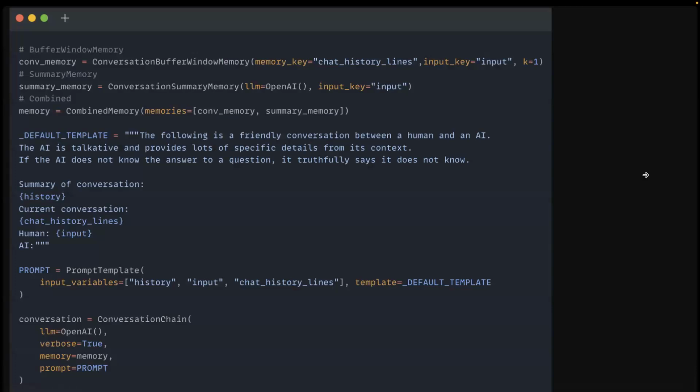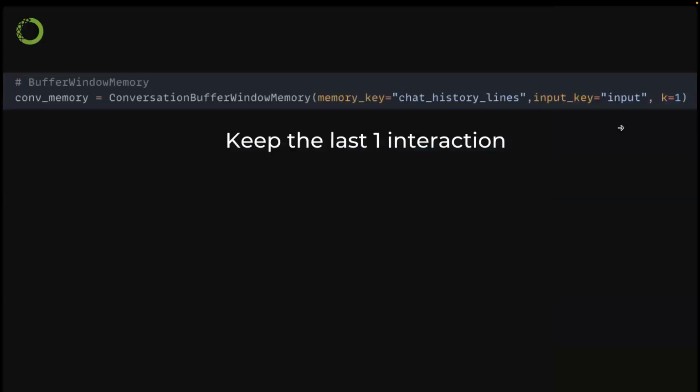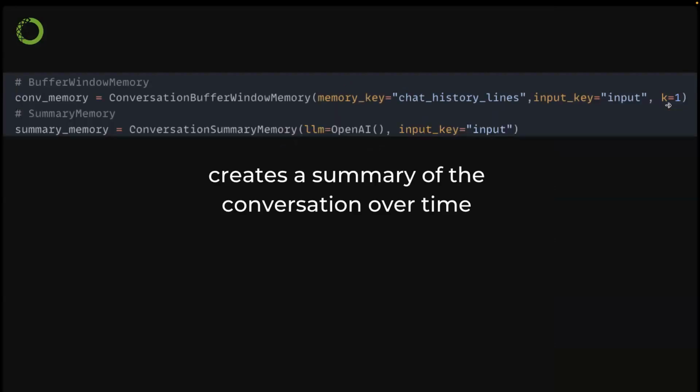So I want to show you an example of how it works. In this example, I actually use 2 different memories and combine them together. First of all, we have the conversation buffer window memory, where we define k = 1, which means I want to keep the last 1 interaction in my chat history.